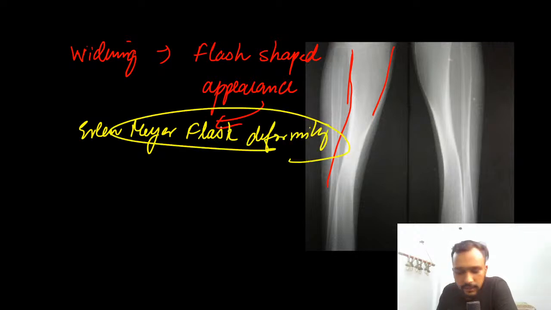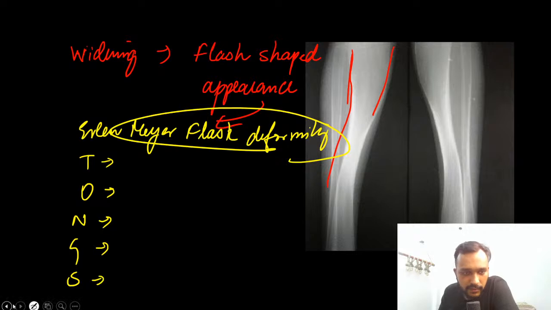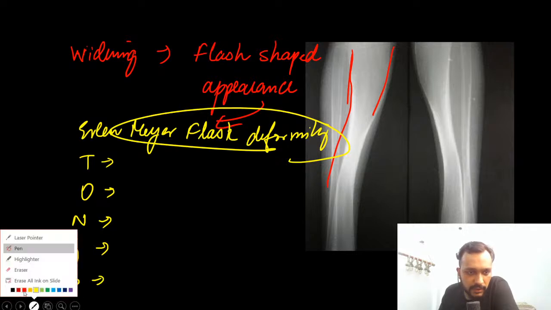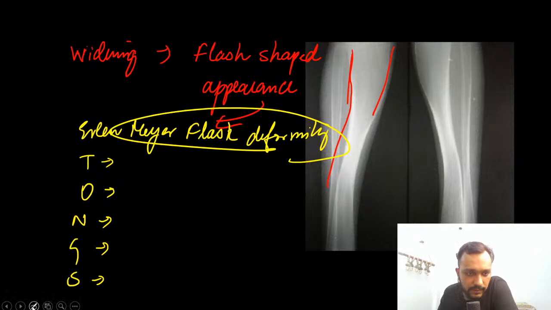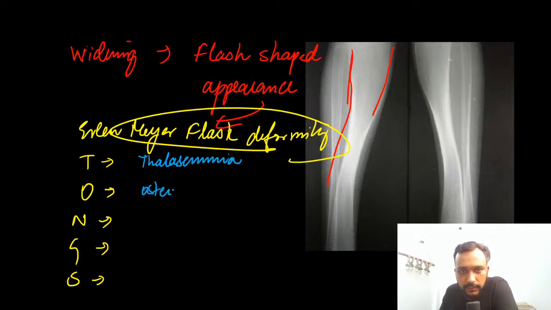So guys, this Erlenmeyer flask deformity is shown by the following, and the mnemonic is TONGS, where T stands for thalassemia, O stands for osteopetrosis. So this can also come as a question in your exam.